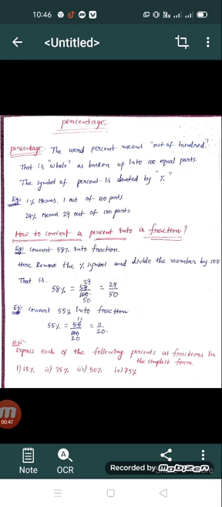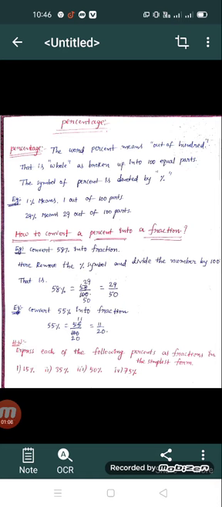Okay, so for example, a whole can be broken up into 100 parts, and we want 15 parts only. Then the 15 parts can be represented as 15 percent.